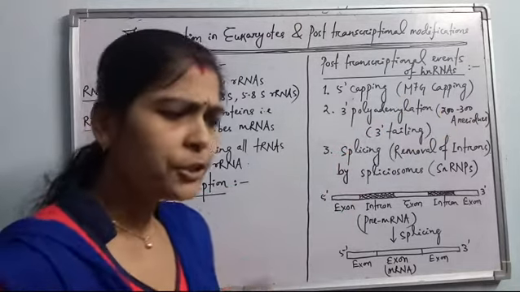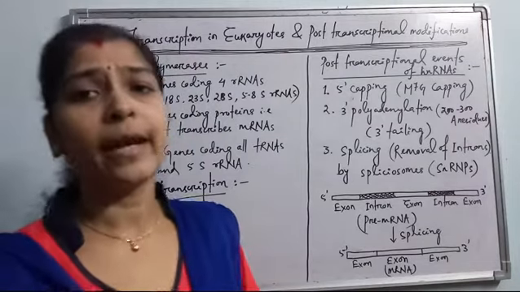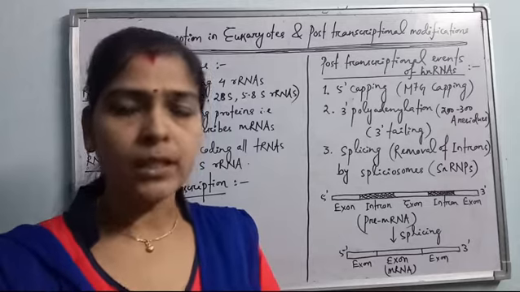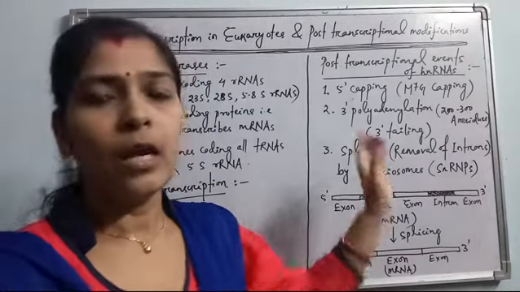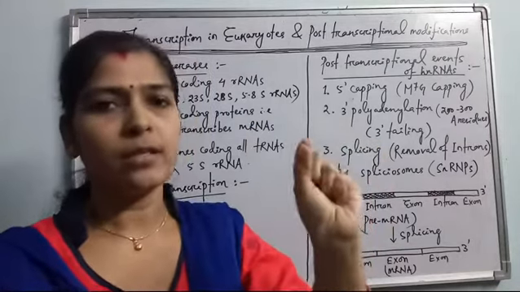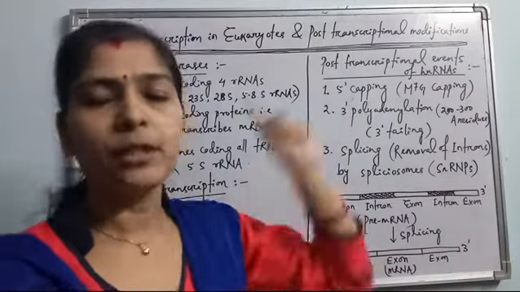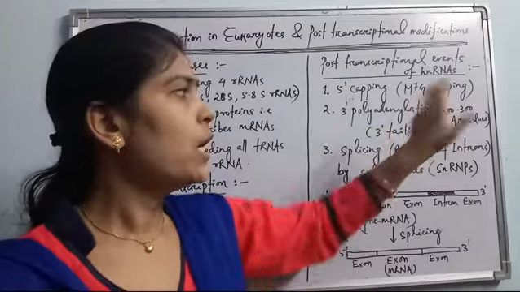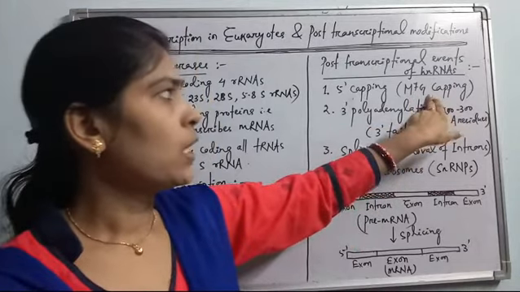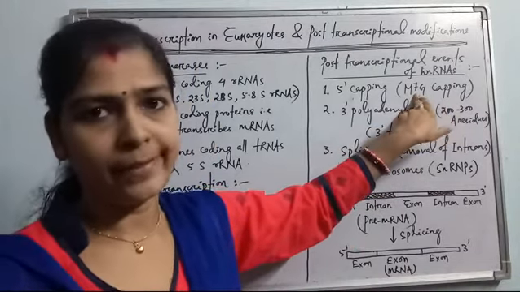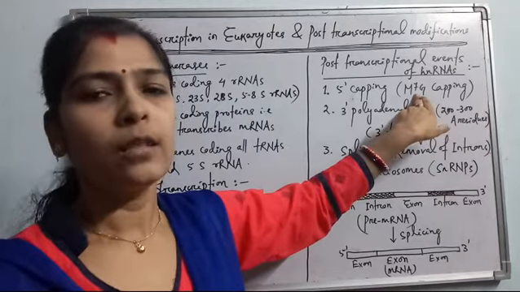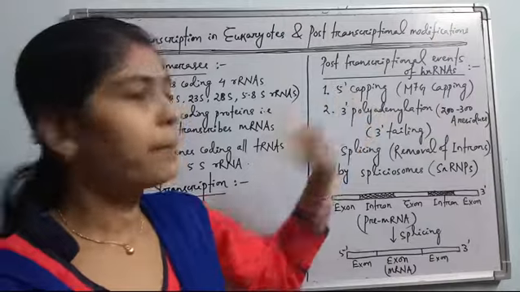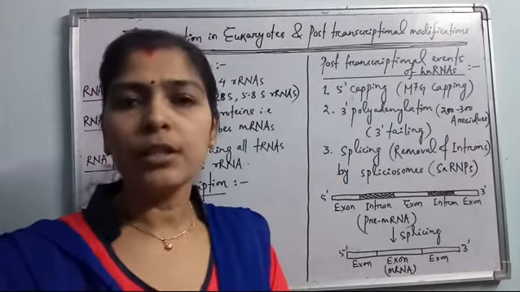See, different types of mRNA molecules are there and they must be starting with different types of nucleotides. But during this processing, after being capped, the first nucleotide of all the mRNAs will have the M7G, meaning a guanine residue in which the 7th position is methylated. A methyl group is there in the guanine, the first nucleotide, which is attached towards the 5' end of the mRNA.